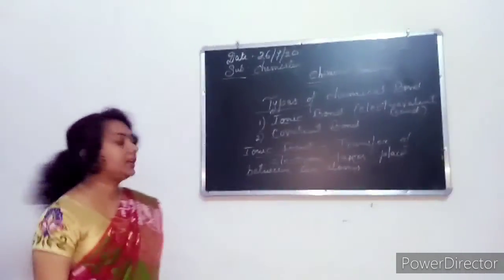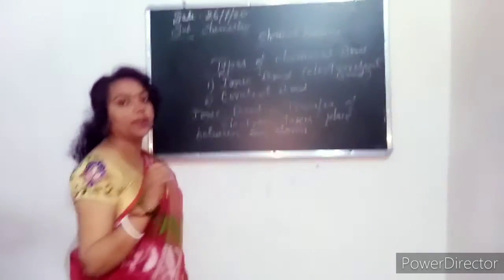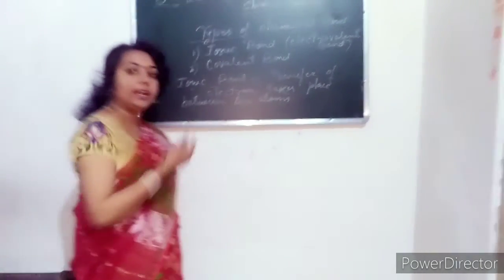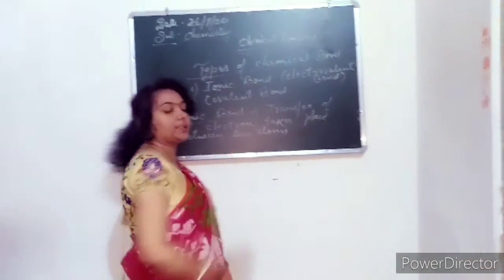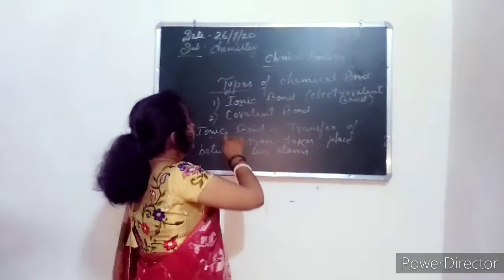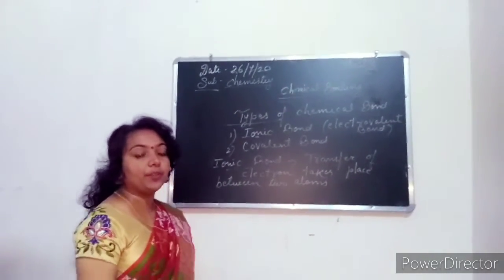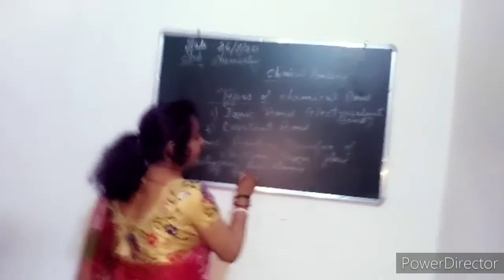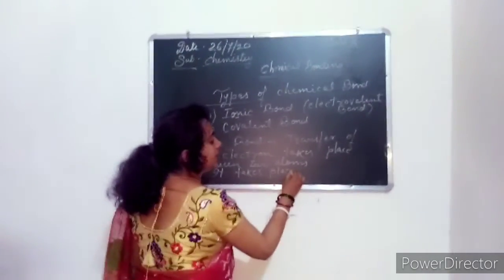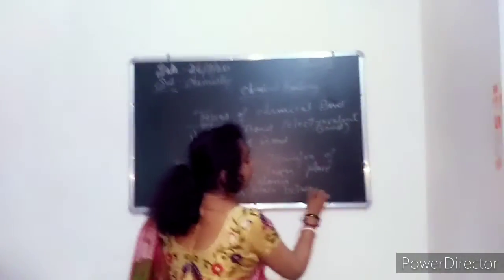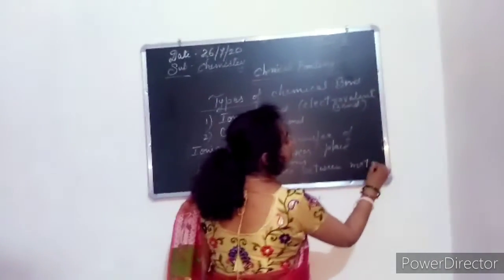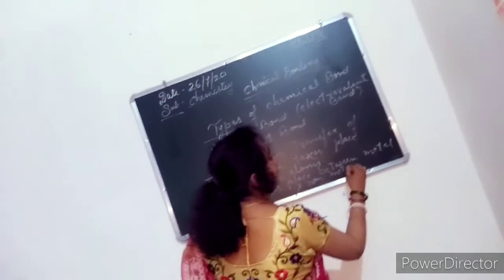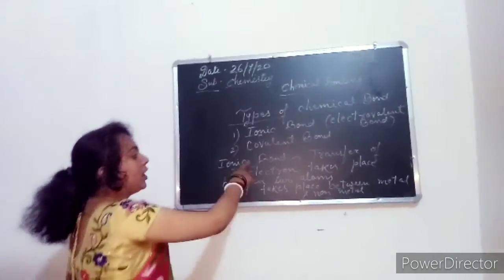Transfer of electrons takes place from metal to non-metal. The metal loses electrons, and the non-metal gains electrons. So transfer of electrons takes place from metal to non-metal, and that is called an ionic bond. It takes place between a metal and a non-metal: one should be a metal and one should be a non-metal.